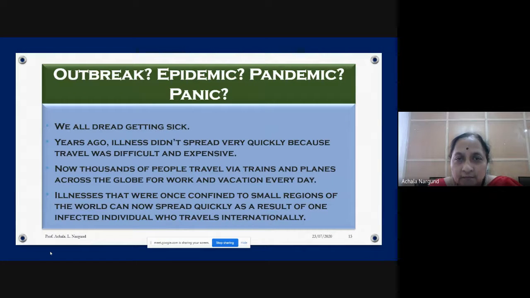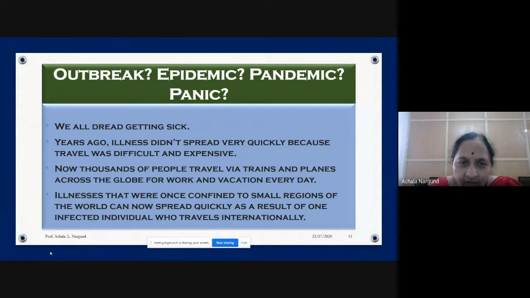Outbreak, pandemic, epidemic. Now the next word is panic. We have become panicked about this because we all are getting sick. We all dread getting sick. We panicked. So why did it happen? You understand this. Years ago, illness didn't spread very quickly because travel was difficult and expensive.